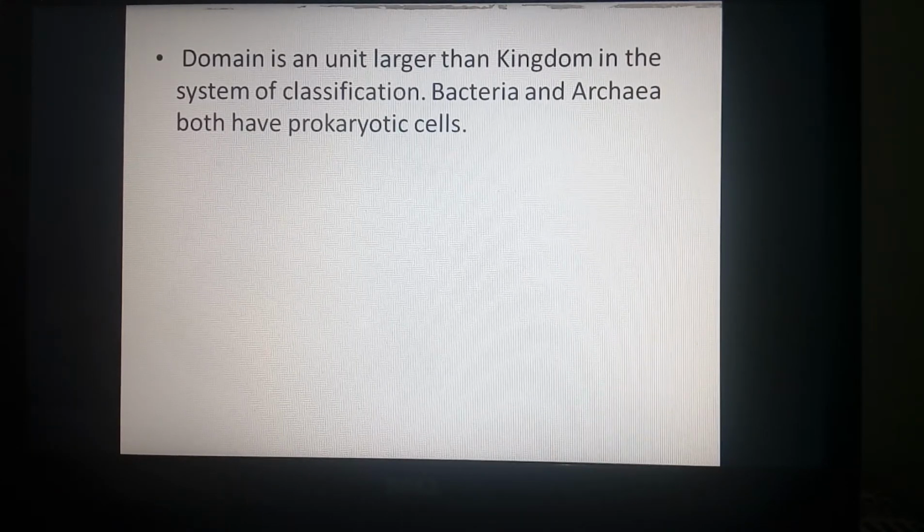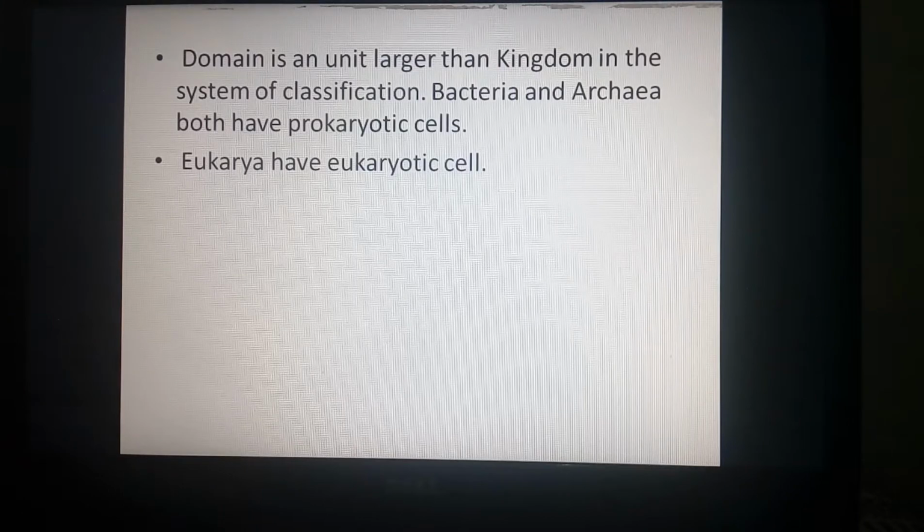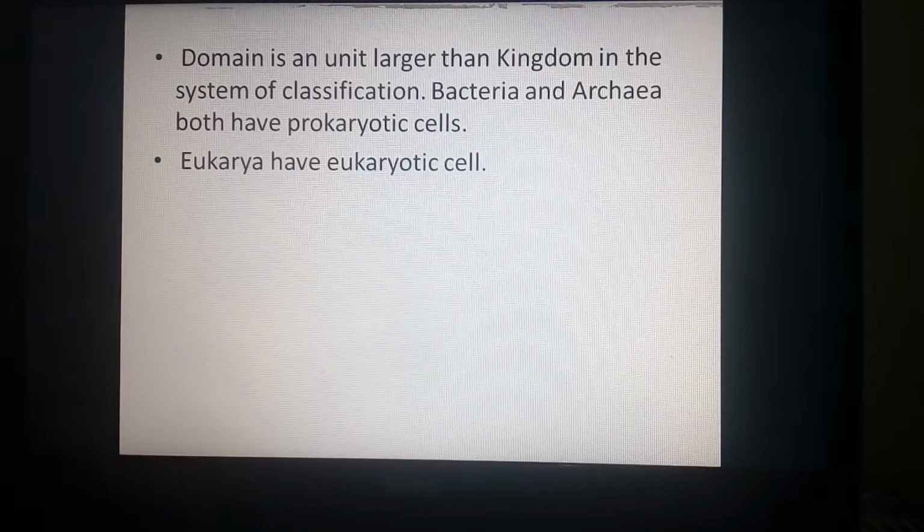Definite nucleus is absent in the case of prokaryotic cell. Next, if we take the eukarya, they have a eukaryotic nature. The cell is a eukaryotic cell. Eu means advanced, karyon means nucleus. So the cell which shows an advanced kind of nucleus is called a eukaryotic cell.